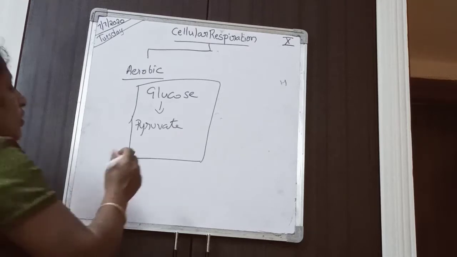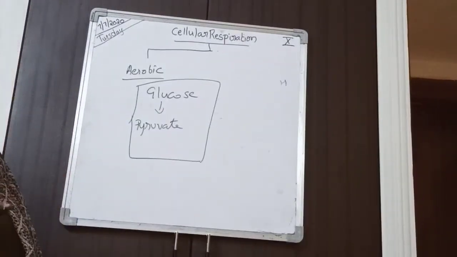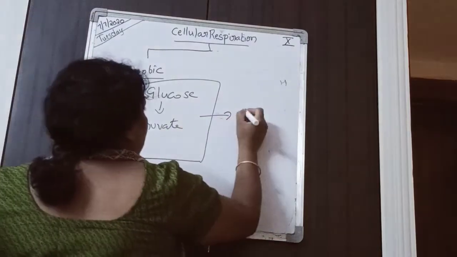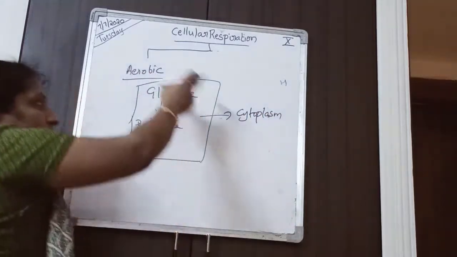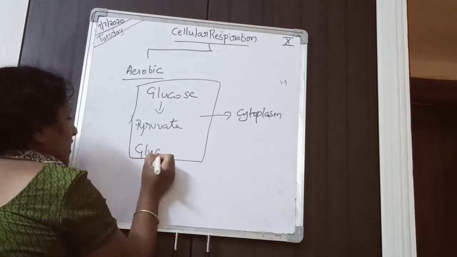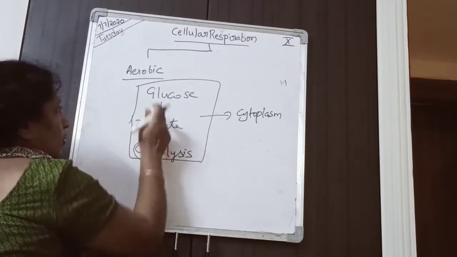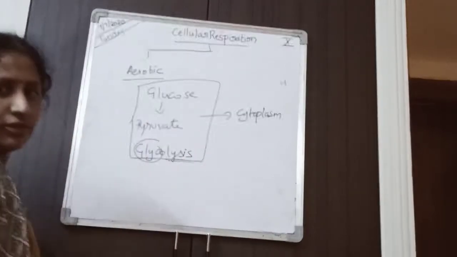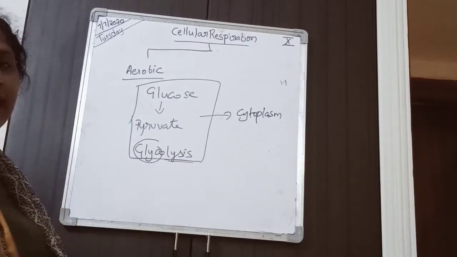It occurs in the cytoplasm, and this step is called glycolysis. Glyco means glucose, lysis means broken down. Glucose is broken down, that's why it is called glycolysis.